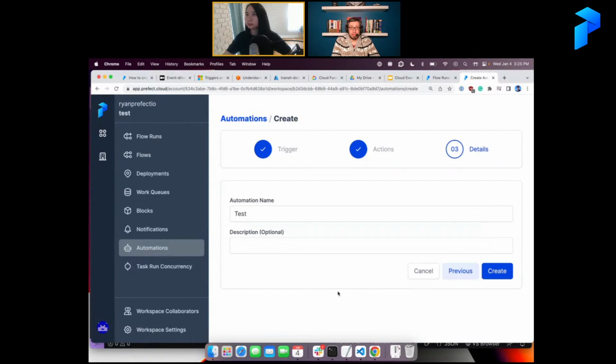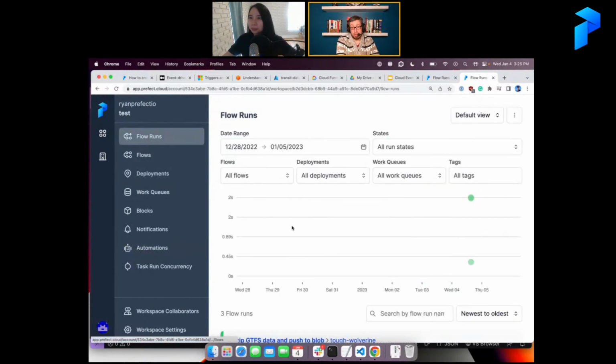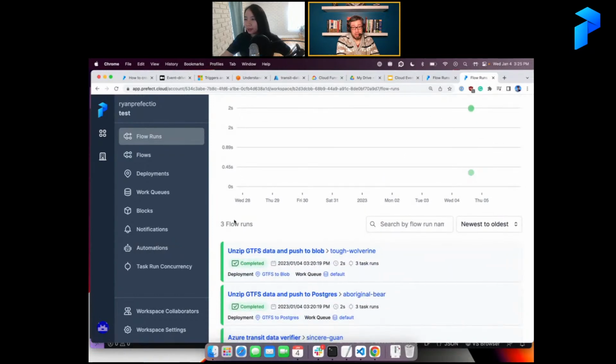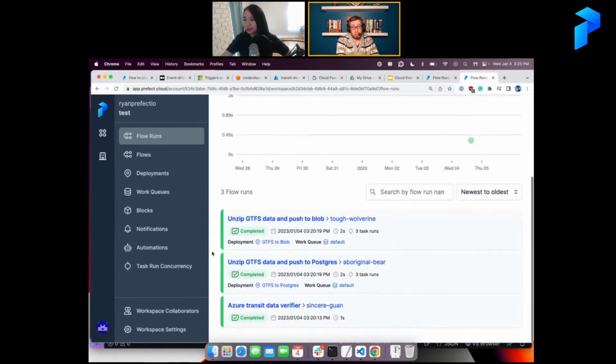Right. Yeah, that's pretty cool. Yeah, I mean, I'm having a lot of fun with automations. From what I've heard, some of our users are too. So yeah, I just wanted to go through this quick, interesting use case, because I definitely plan to use automations for some of my own projects, doing something almost exactly like this. Actually, same for me. I'm reviving this transit project, and I'm going to use Prefect to make it all work.